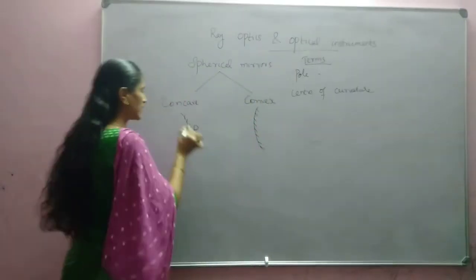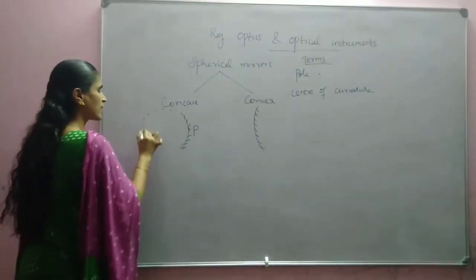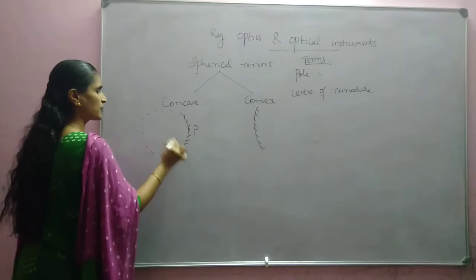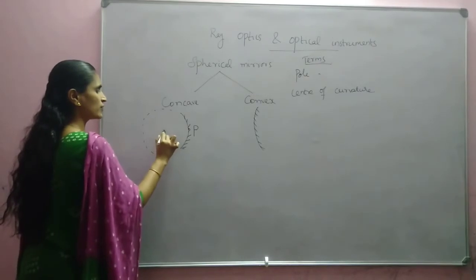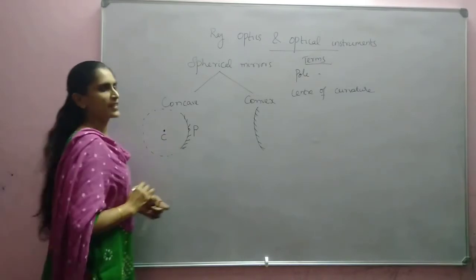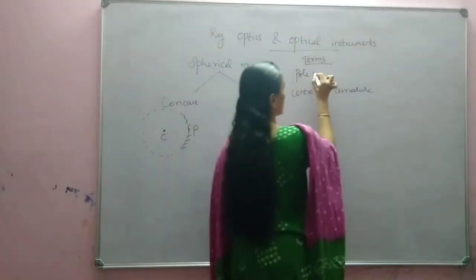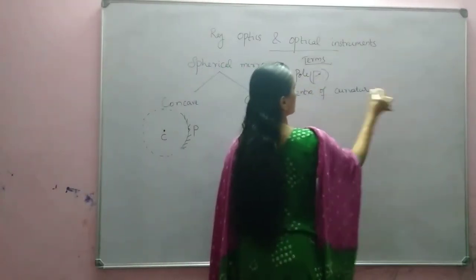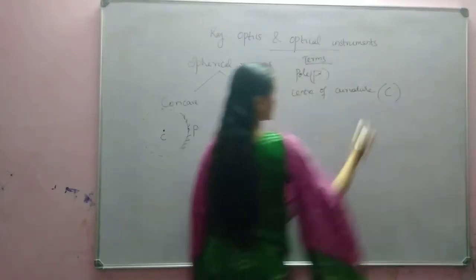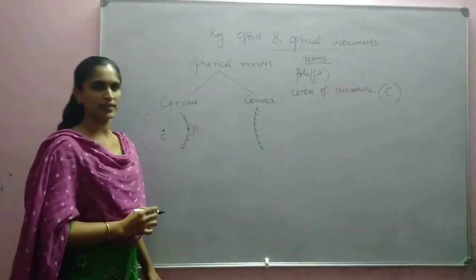This mirror can be imagined as a part of a sphere, and the center of that sphere is known as the center of curvature. The pole is represented by the letter P, and the center of curvature by the letter C.